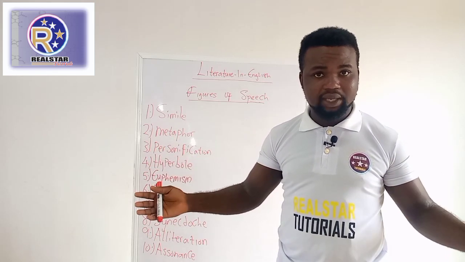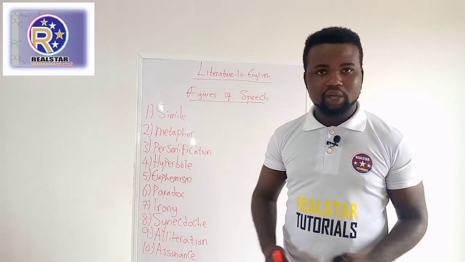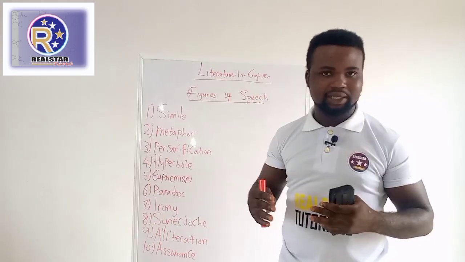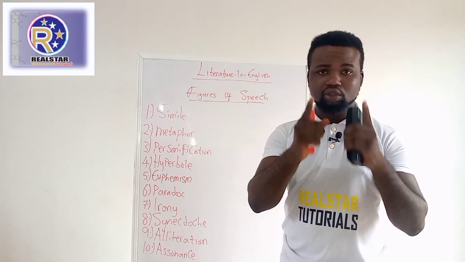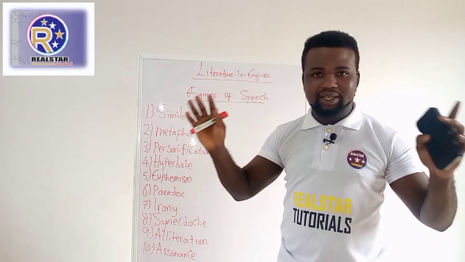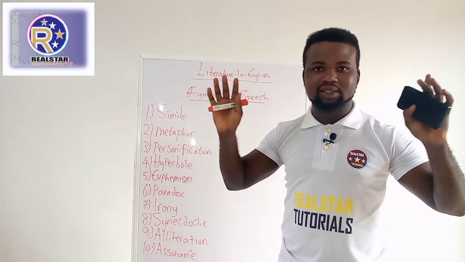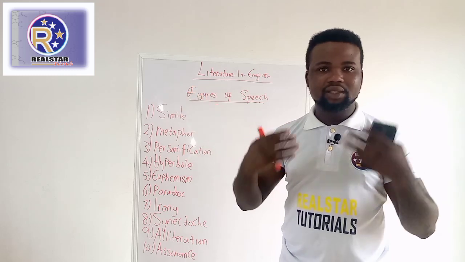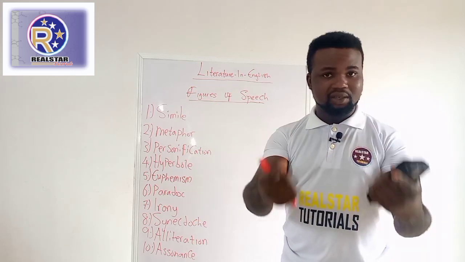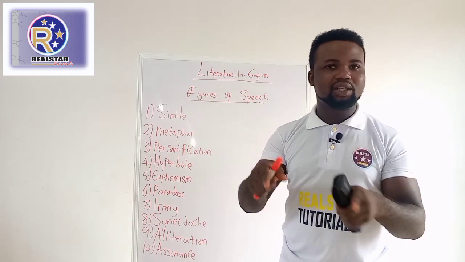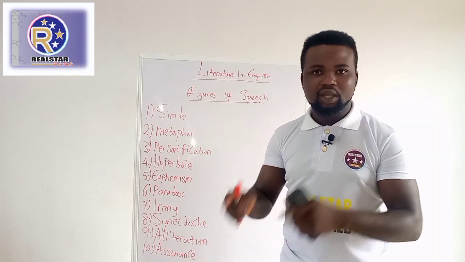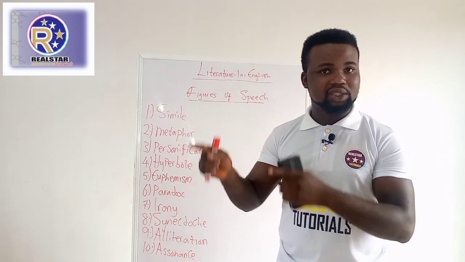I'm talking about human beings here. Human beings smile, but how can you say the sun is smiling? What I'm trying to let you understand is that the sun is out, and it's shining. So when I say the sun is smiling, I'm trying to pass a message across, but I'm using the quality of a human being for an inanimate object there, which is the sun.